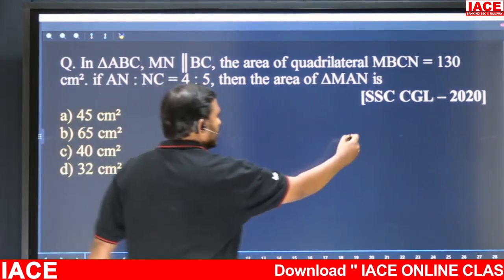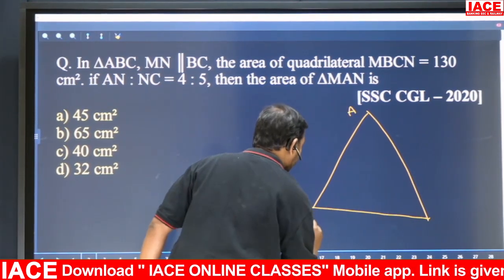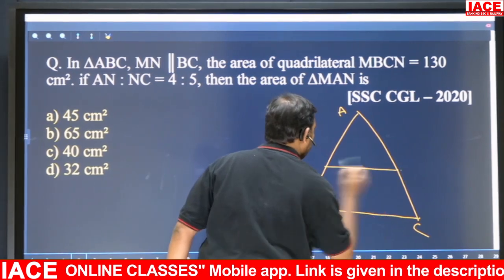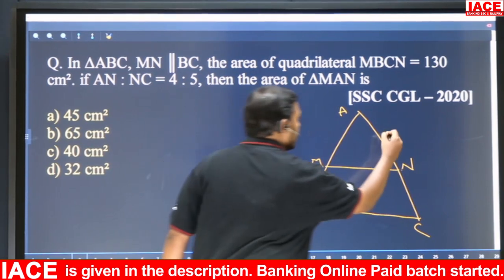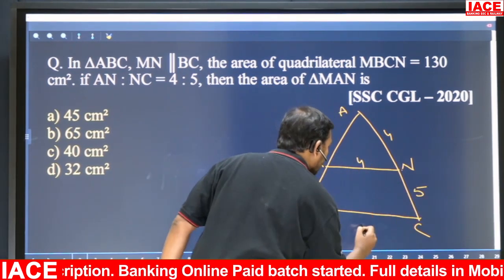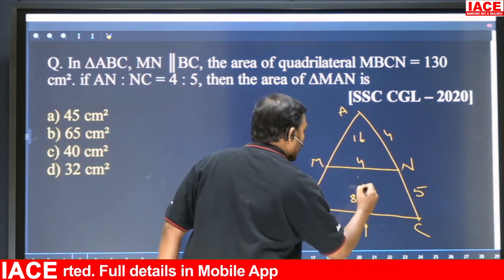So simple. In triangle ABC, MN is parallel to BC. Yes, parallel, basic proportionality theorem. So it is in the ratio of 4 is to 9. So 16 to 81.